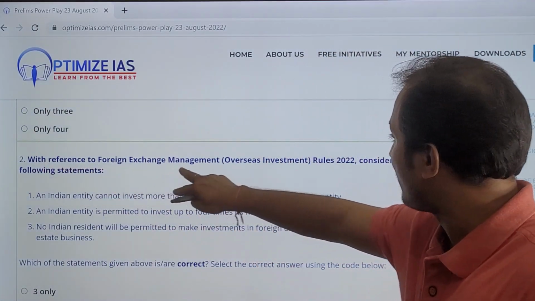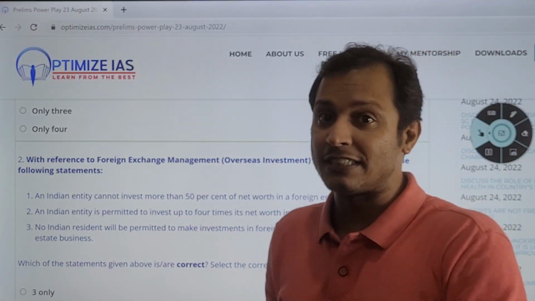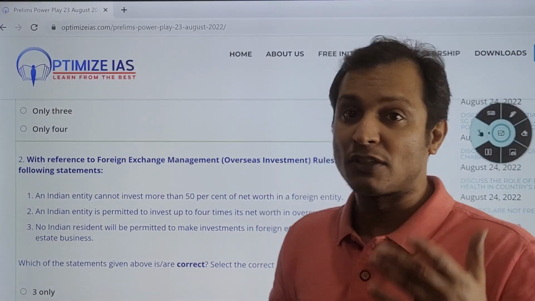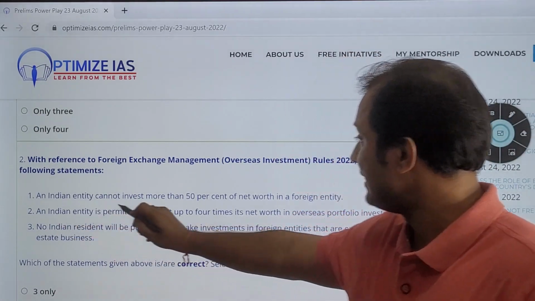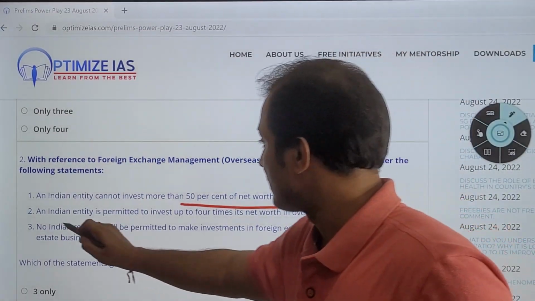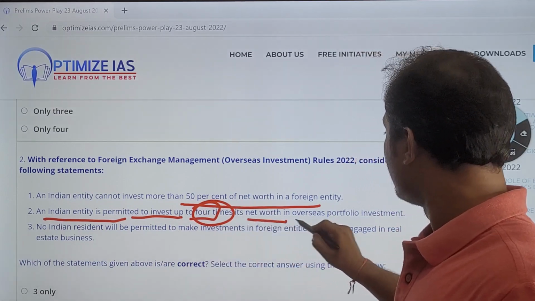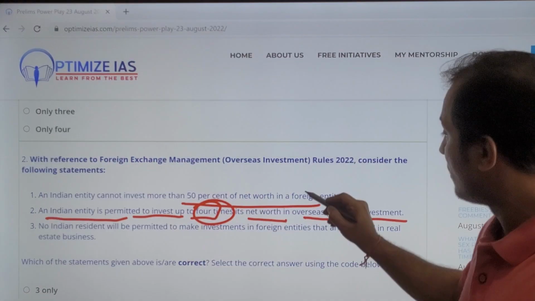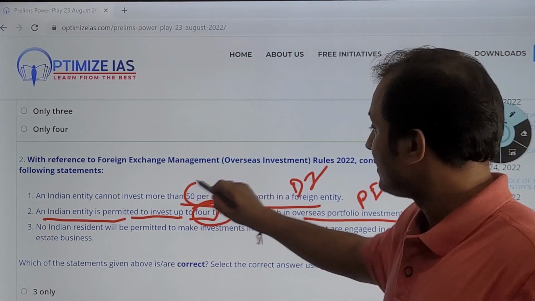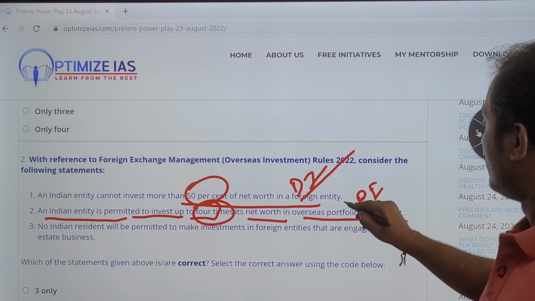With reference to the Foreign Exchange Management Overseas Investment Rules 2022, consider the following statements. Recently, the Finance Ministry along with the RBI has come out with new overseas investment norms. Let us read the question. An Indian entity cannot invest more than 50% of net worth in a foreign entity. Next statement: an Indian entity is permitted to invest 4 times its net worth in overseas portfolio investment. So the first is about direct investment, this is about portfolio investment. There is a limit of 50% for direct investment and 4 times the net worth for portfolio investment.